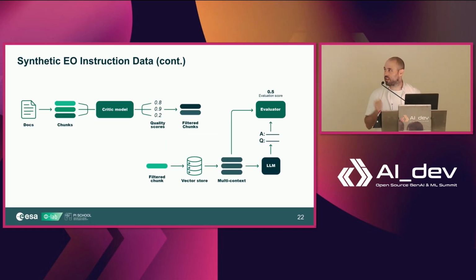So this is one of the processes that we do to generate the synthetic data. We start with a document, we chunk it, and then we have a critic model that's essentially just a model trained to give some quality scores, mainly on issues like fluency and things like that. For example, if one of those chunks is mainly comprised of the bibliography of the paper, then the score is going to be lower because it's not very interesting to generate a question out of the bibliography of a paper.